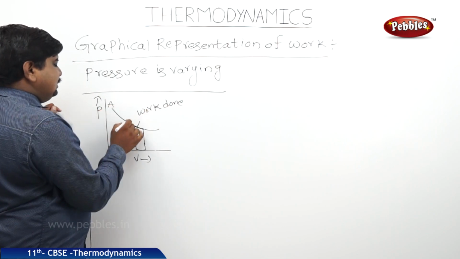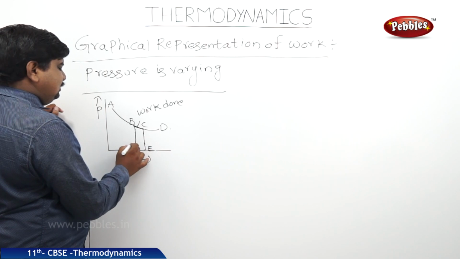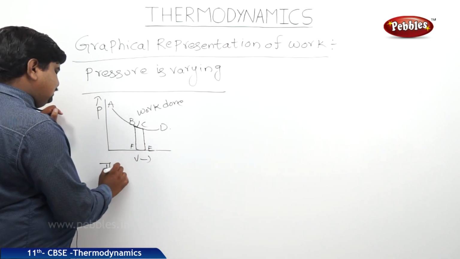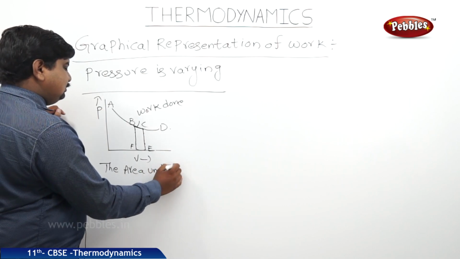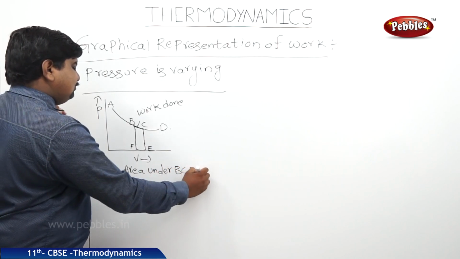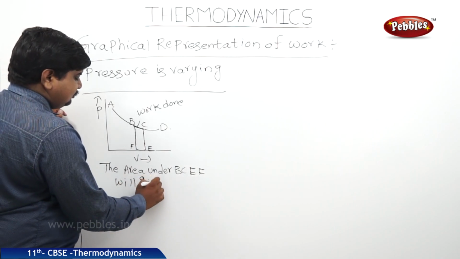Suppose it is A, B, C, D, these are E, F. The area under B, C, E, F will give the work done.